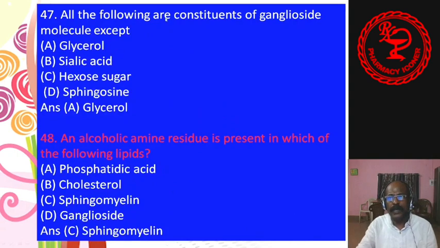47. All of the following are constituents of ganglioside molecule except glycerol, sialic acid, hexose sugar, sphingosine. Answer is glycerol. 48. An alcoholic amine residue is present in which of the following lipids? Phosphatidic acid, cholesterol, sphingomyelin, ganglioside. Answer is C, sphingomyelin.